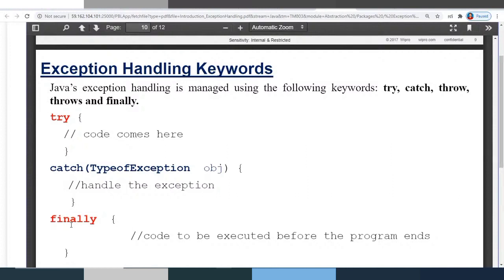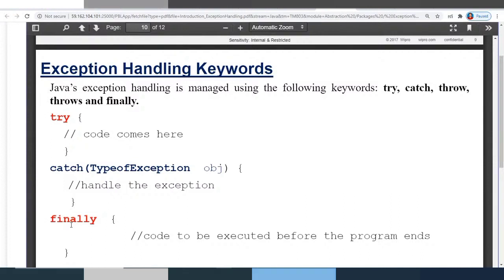But what if some exception occurred before completing the last statements' execution? Then immediately the control will jump to the respective catch handling block, and it will never come back to the code. So in that case we do not get the opportunity to close the database connection or the statement which you have opened. Such statements, in real time, we place in the finally block. So this is the point you need to understand.